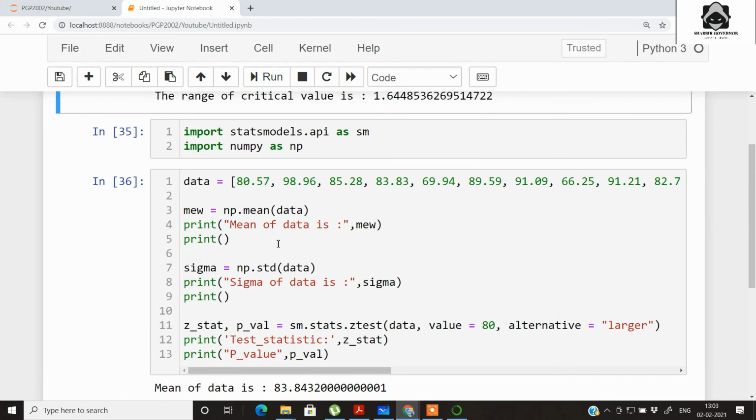In the next video we will see more about t-test, and then afterwards we'll go for 2-parameter hypothesis testing.